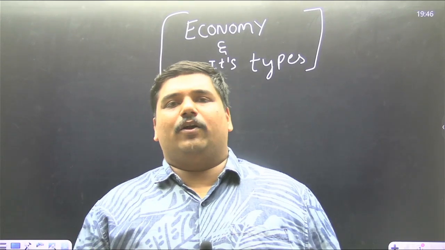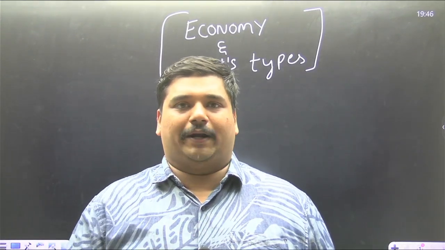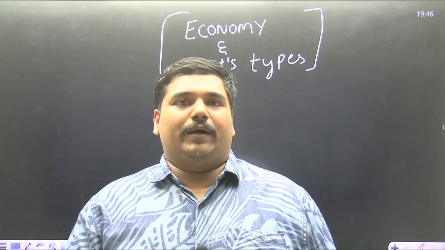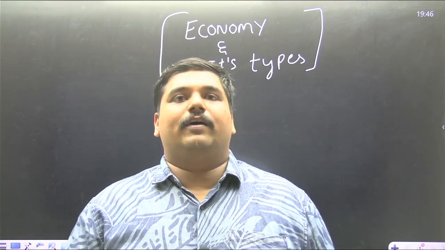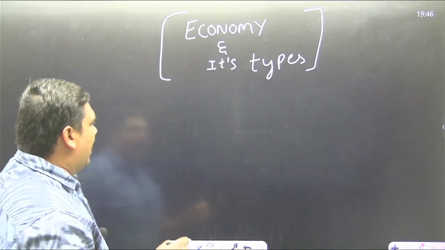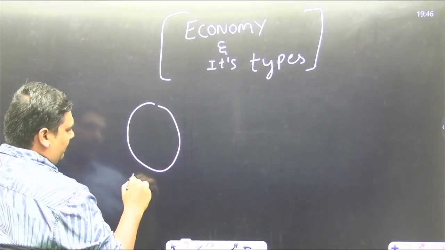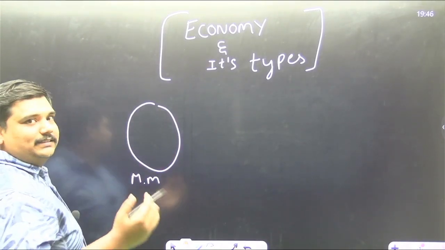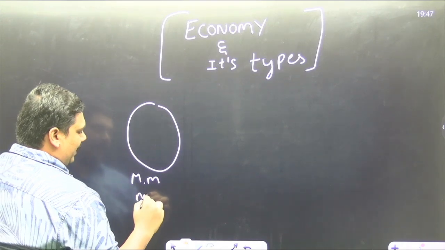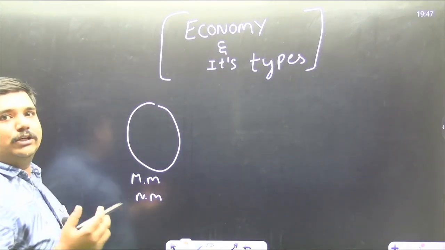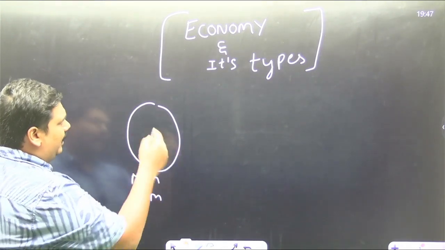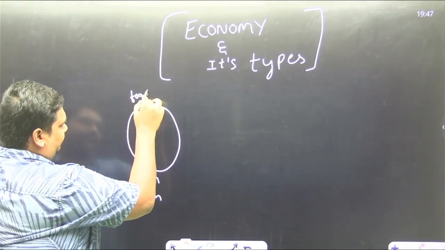Now, economy has a very simple objective, that is the equitable redistribution of resources. See, we have a lot of resources on our planet. It can be your metallic minerals such as iron, steel, or your non-metallic minerals such as salt, sodium, etc. And you have your food grains.